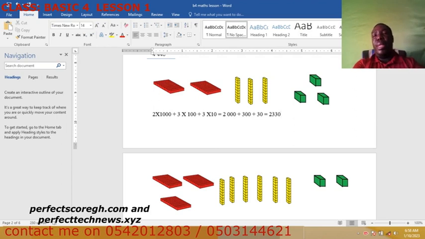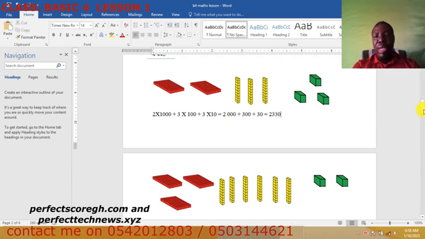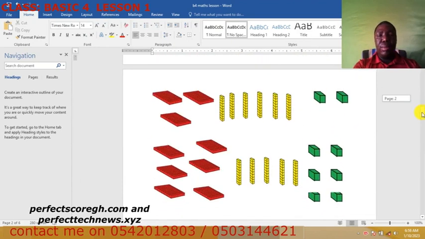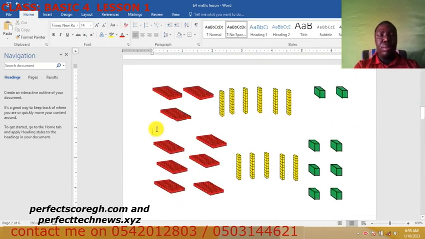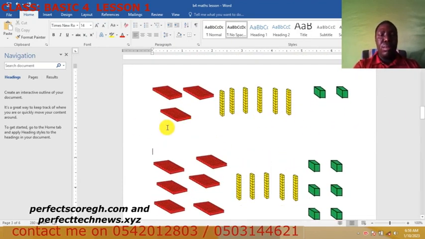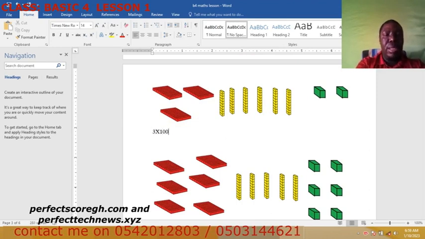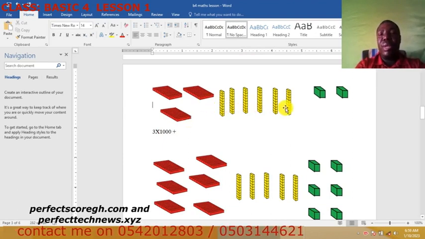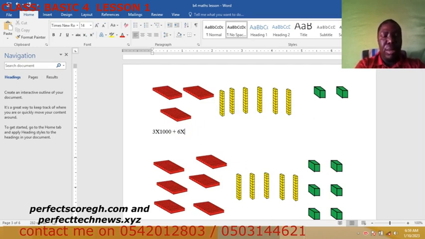Very simple, right? So if you can't do it in this form, what do you do? I told you if you can't do it in this form, use the form here. Yes, simple as that. Now let's look at this one also. How many do you have here? 3. So 3 times 1000 plus 1 2 3 4 5 6, so 6 times 100.